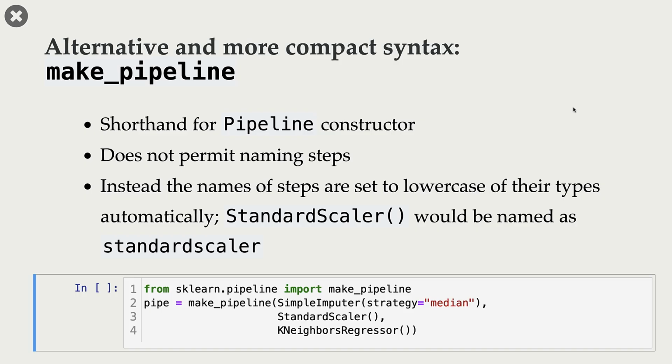Now there is an alternative and more compact syntax to create pipelines. For that, I'm importing make_pipeline from sklearn.pipeline. In this syntax, we are not allowed to explicitly name our steps in the pipeline. So again, we have 3 steps in our pipeline. The first step is SimpleImputer, which is a transformer. Second step is StandardScaler, which is again a transformer. And the third step is KNeighborsRegressor, which is our estimator. And we are not naming these steps here.